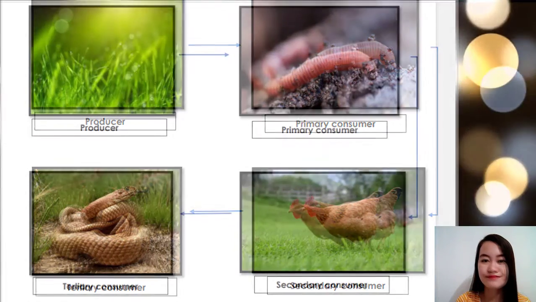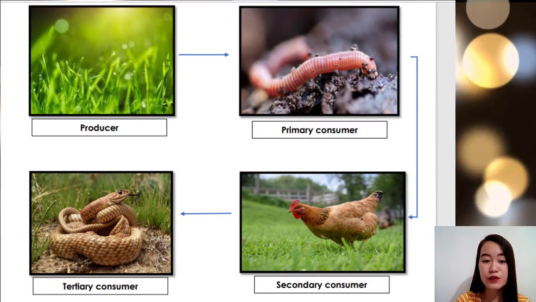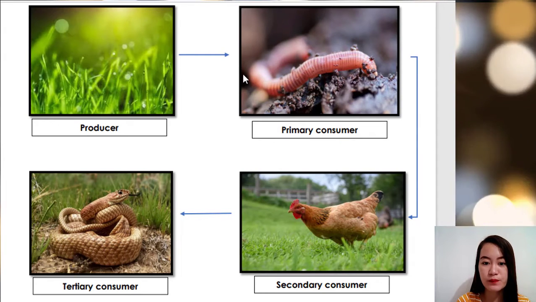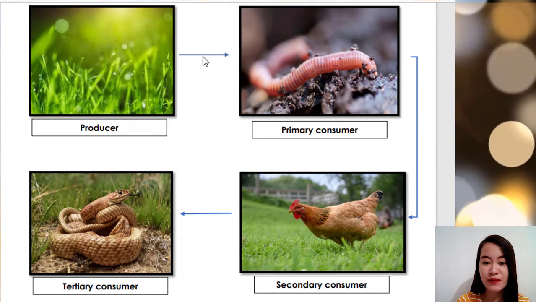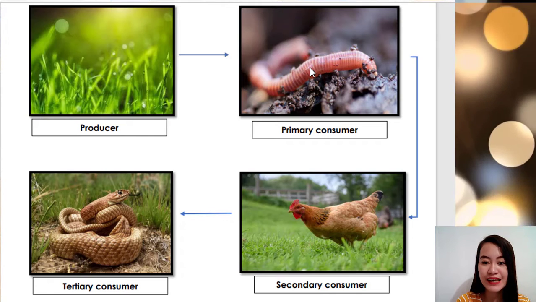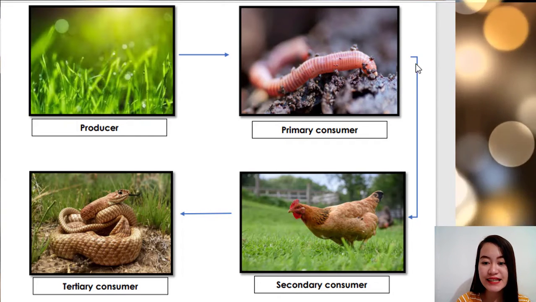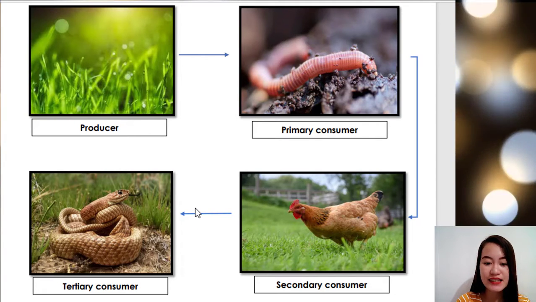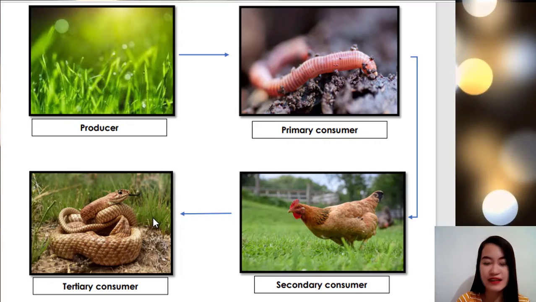Okay, class. So, I will repeat. This grass is eaten by the worm. Okay, this arrow means eaten by the worm. And this worm is eaten by the chicken. And the last, and this chicken is eaten by the snake. Okay.